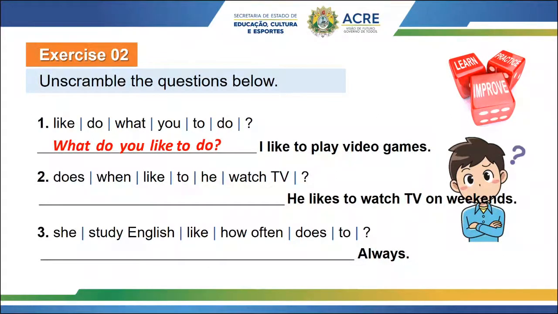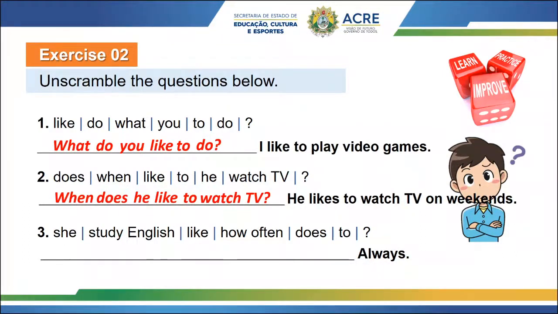It's all unscrambled, okay? So let's see. What is the WH question? When. Very nice. What is the auxiliary verb, guys? Does. Perfect. The subject. He. Very nice. The verb. Perfect. And the complement? To watch TV. Perfect. So let's repeat. When does he like to watch TV? He likes to watch TV on weekends. Possible answer. Very, very good.